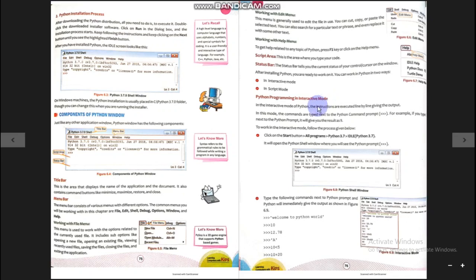And in script mode, we write whole instructions together at one time. Instructions are written one by one, and all instructions are saved under a file name known as a particular program. So when we are creating programs, we will not work in interactive mode, we will work in script mode. And when we like to find out some calculations and their results, at that time we can use the interactive mode.